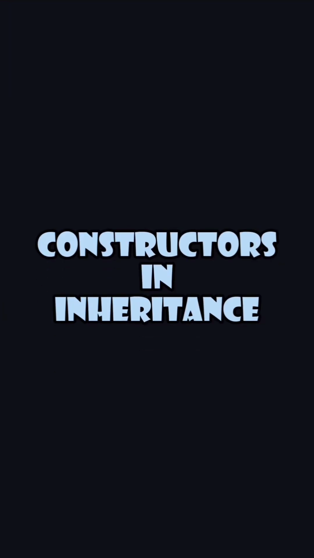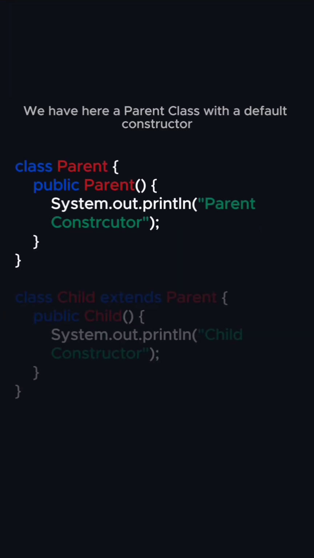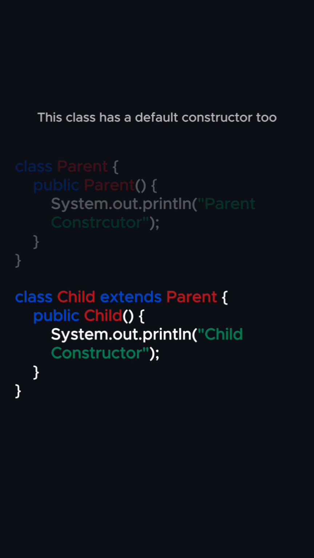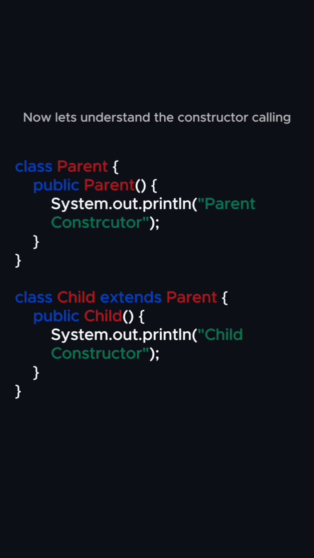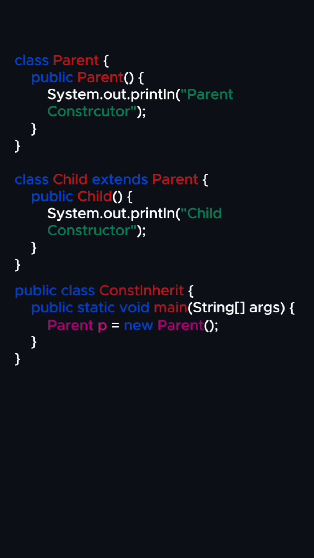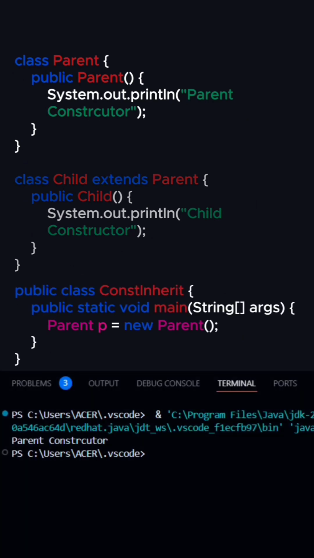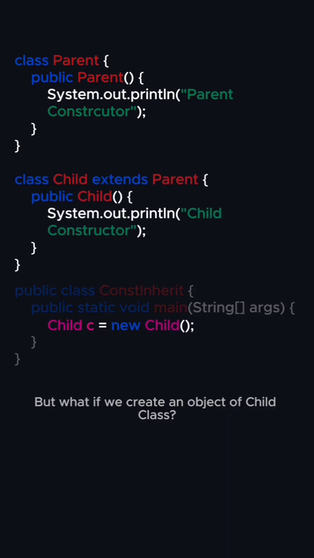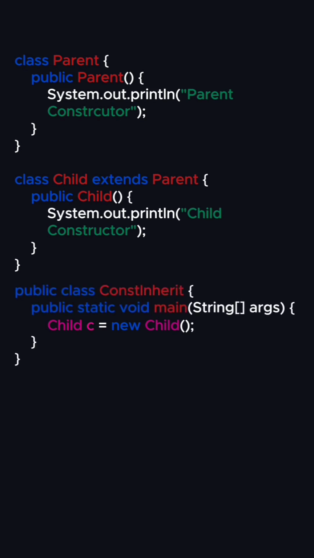Let's understand constructors in inheritance. We have here a parent class with a default constructor, and a child class that is inherited from the parent class. This class has a default constructor too. Now let's understand the constructor calling. In our main method, when we create an object of the parent class, it simply calls the default constructor of the parent class like this. But what if we create an object of the child class? Give it a thought. Let's see what we get.